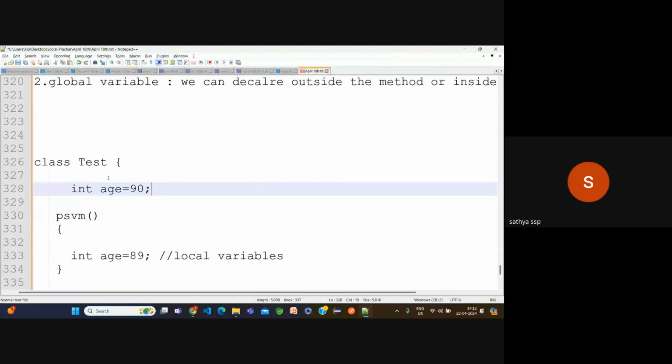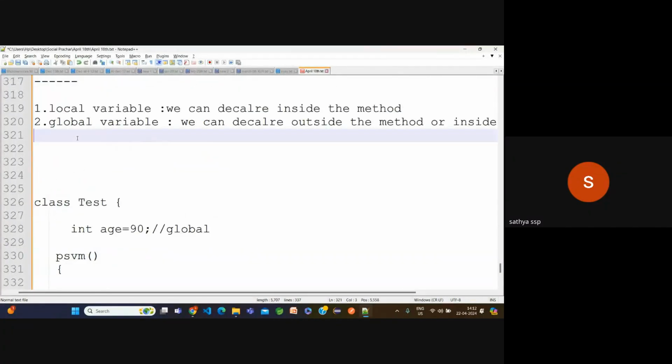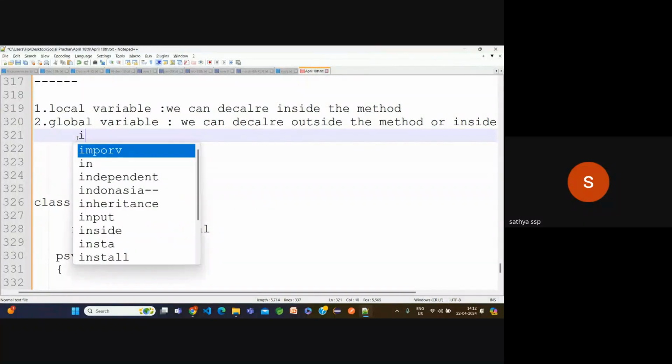I want to store it. Observe carefully here. Here int age is equal to 90, and here also int age is equal to 90, but the location is different. This age I stored inside the class, that's why it's a global variable. This age I stored inside the method, that's a local variable. But the global variables are again divided into two types.